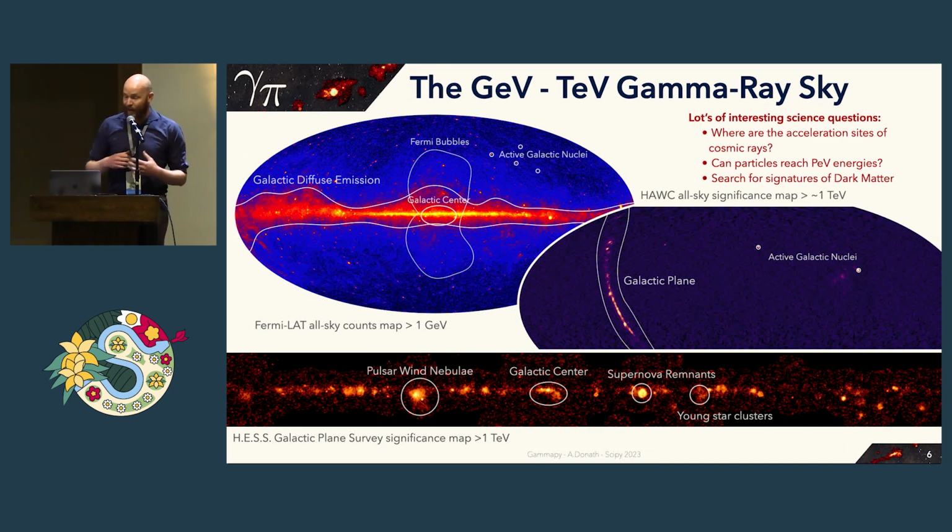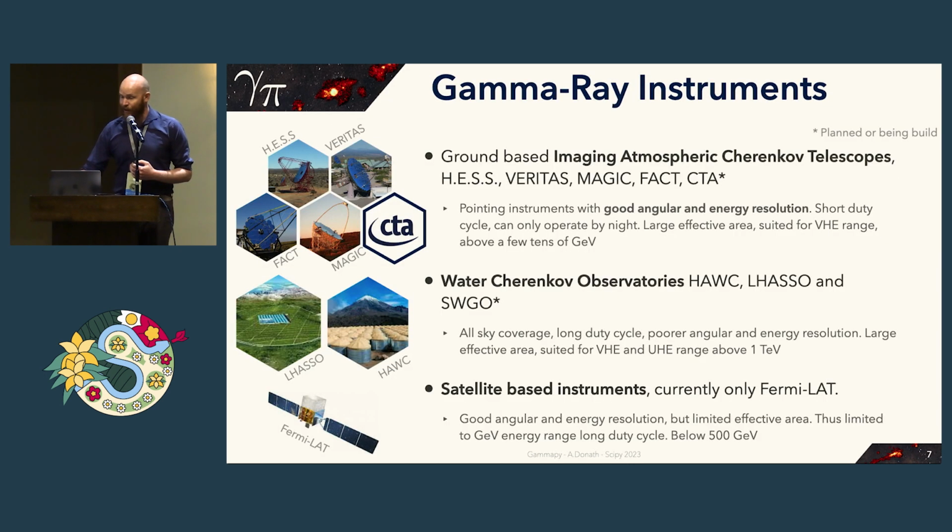And you can see that there are all kinds of sources popping up in TeV gamma rays, for example, pulsar wind nebulae. The galactic center is a very interesting source. Supernova remnants, young star clusters, there are really all kinds of interesting things going on. And there are some questions related to this. For example, where are the acceleration sites for these cosmic rays and cosmic particles? Can particles reach peta-electron volt energies? This is sometimes called the search for PeVatrons. And we can also look for signatures, for example, of dark matter. So there are many interesting science questions related to this.